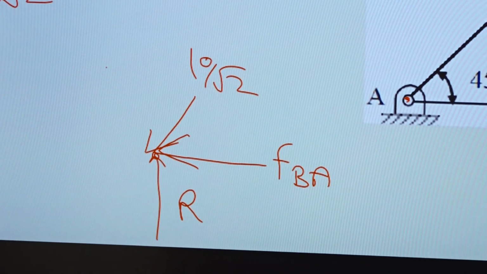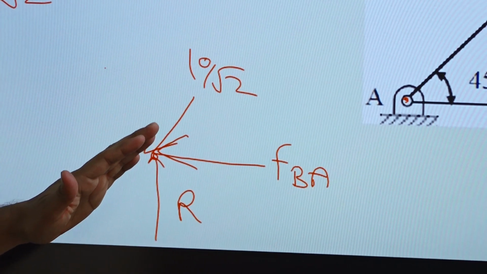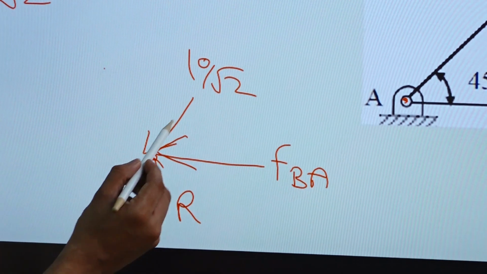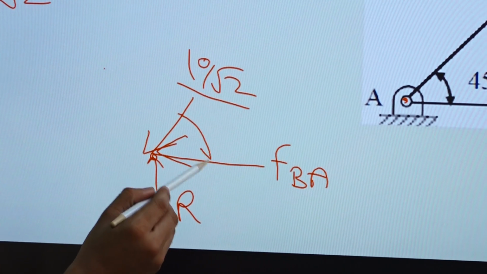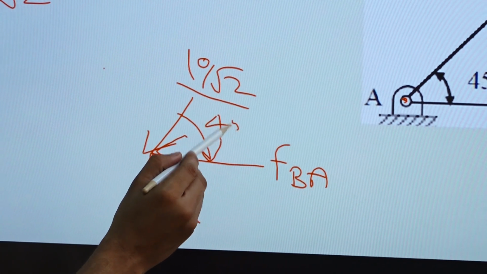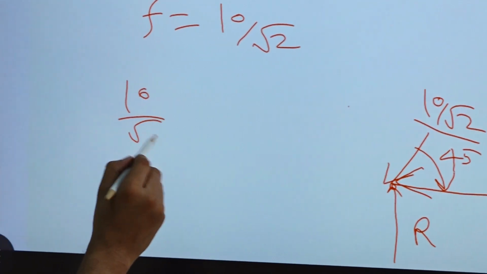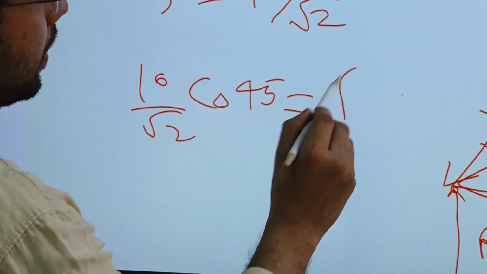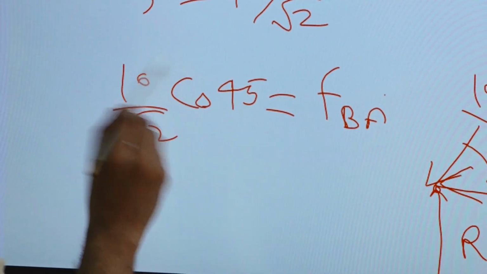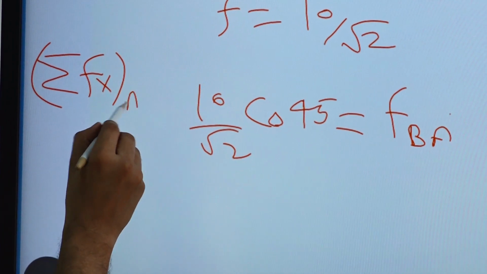So we can simply take one component of 10 by root 2 in the direction of x. This angle is again 45. So 10 by root 2 cos 45 should be equal to F_BA. How did it come? Sigma Fx for the point A is equal to 0.